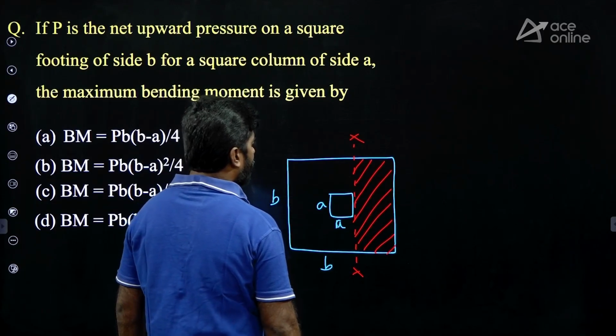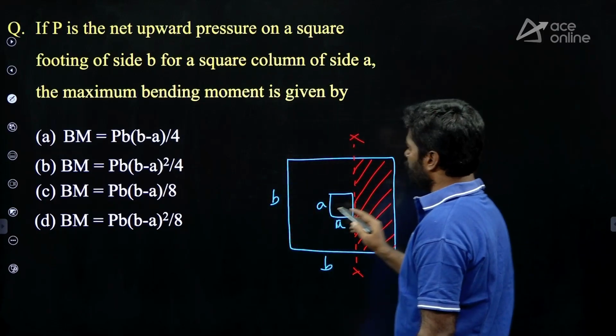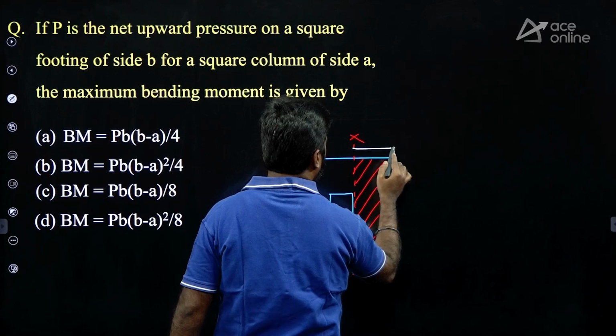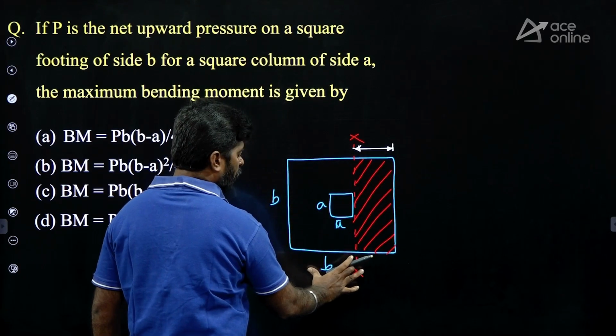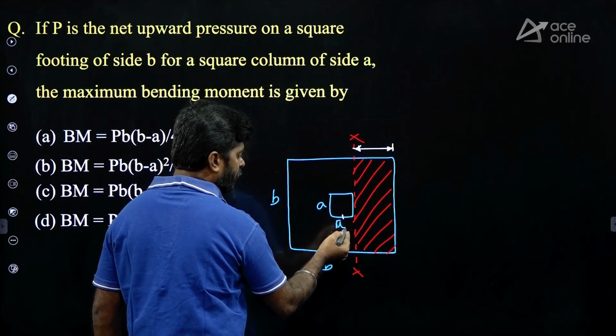Now you can take this area. What is this area? From here to the center it is B by 2, and the column coincides with a by 2.